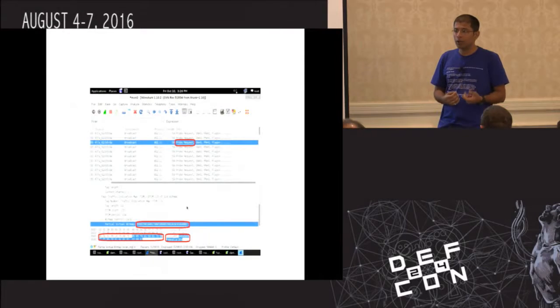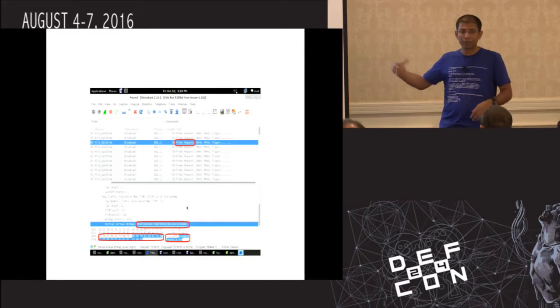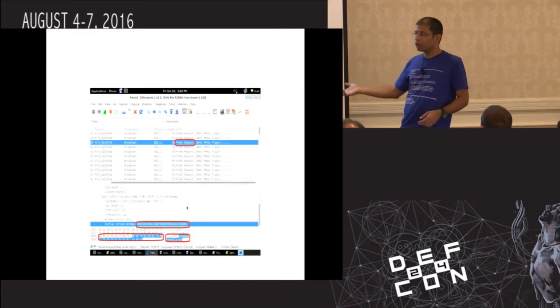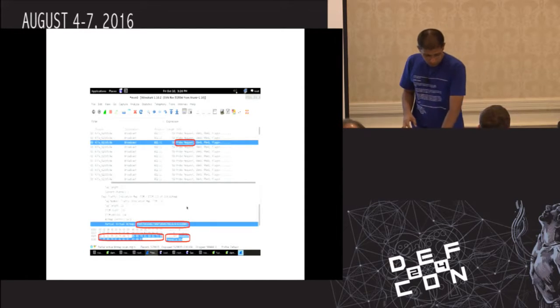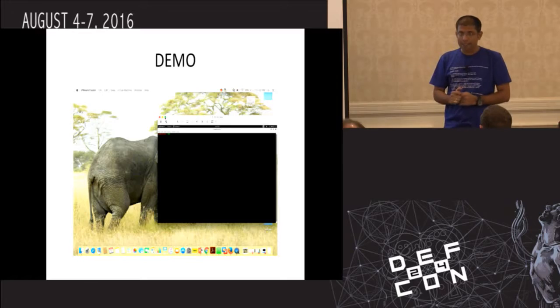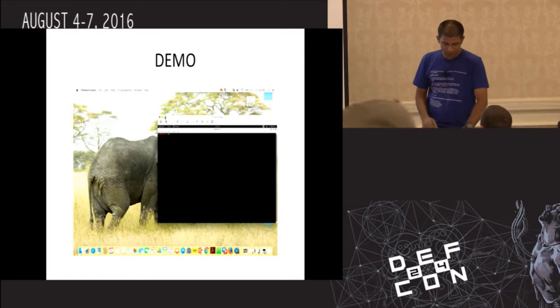Find a way to actually land our shellcode and make it executable directly on the remote box. So yes, demo.